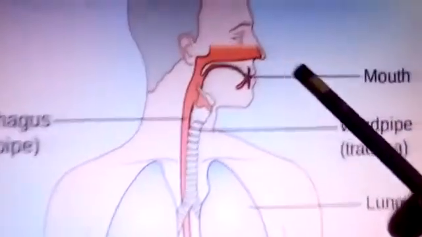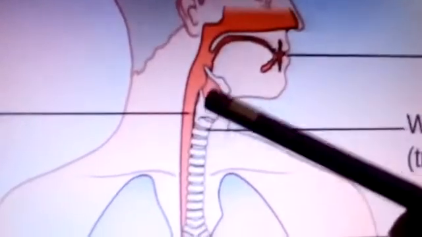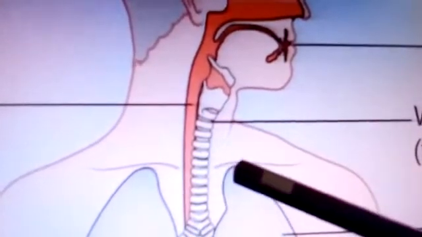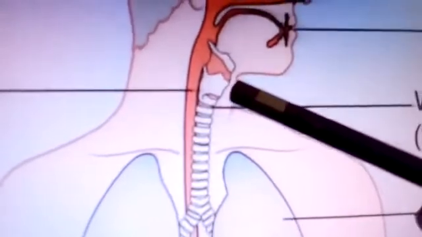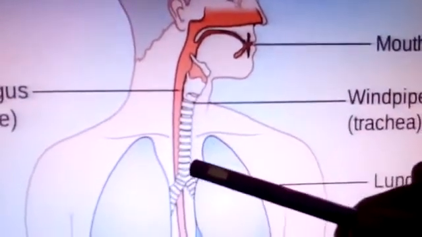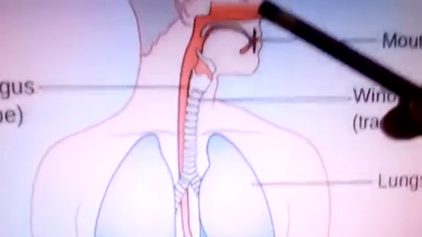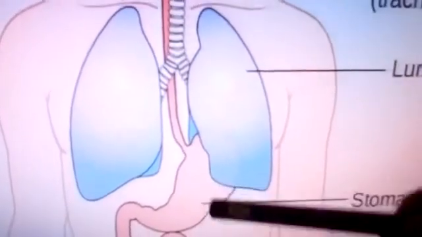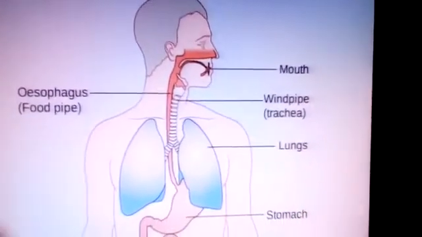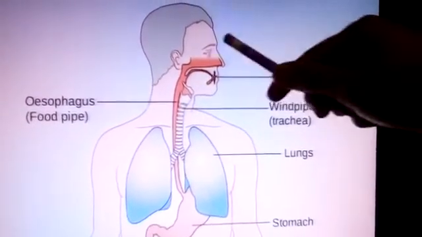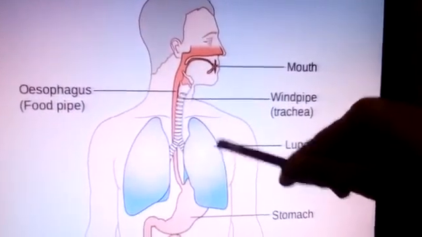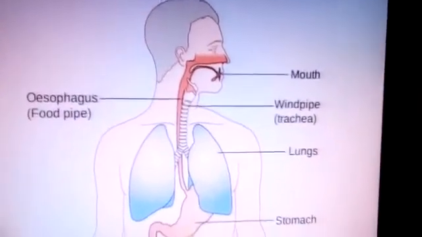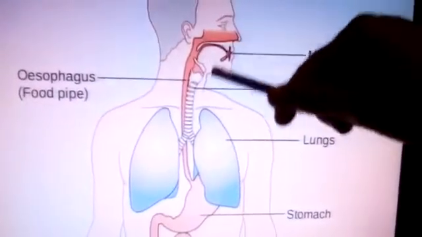Can you see here? This is the mouth. This is the esophagus, the food pipe, and this segment-like structure is the windpipe. The air we breathe enters into the windpipe and it reaches the lungs. The food we take in goes through the food pipe and enters into the stomach. The windpipe carries air from the nostrils to the lungs. It runs adjacent to the food pipe. Both are placed adjacently. But inside the throat, air and food share the common passage.